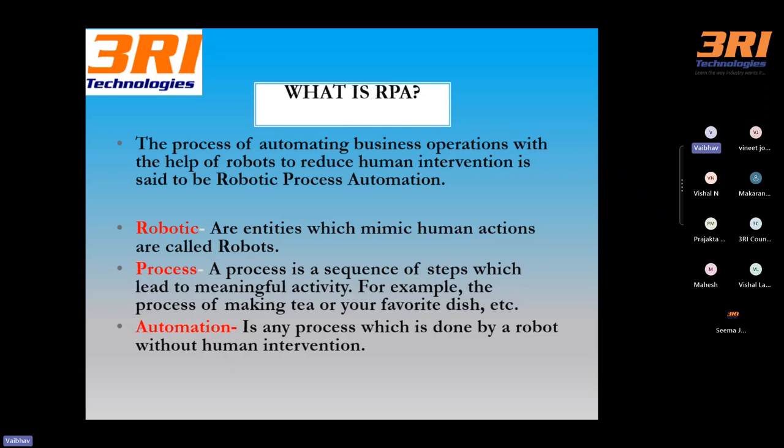It can be any process, any software, any third-party application. It might be a desktop application, web-based application, API, database, any kind of documentation. It doesn't matter, it is independent of the technology. And automation means any process which is done by the robot without human intervention. Where we don't require any human intervention, that can be automated with the help of RPA.